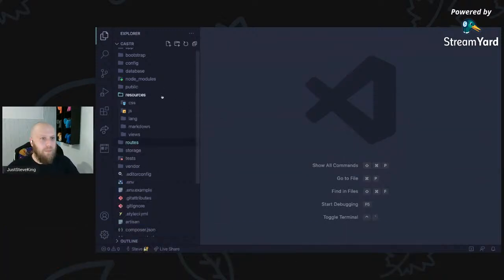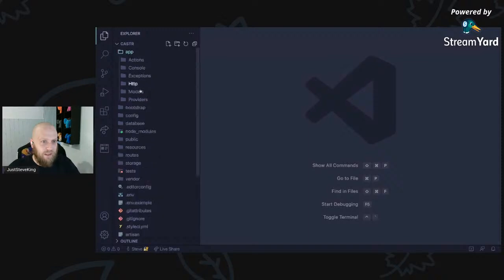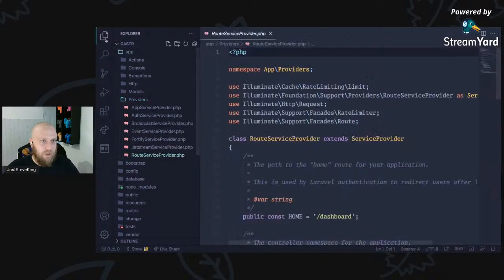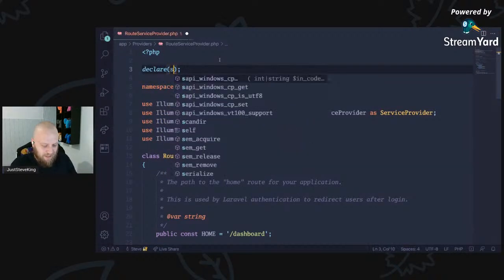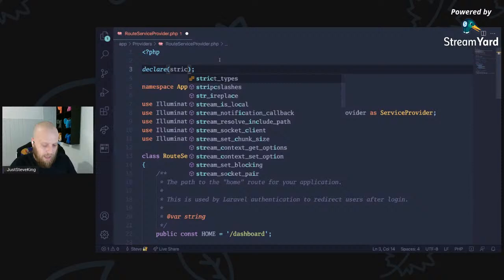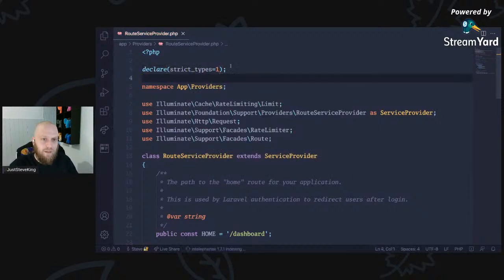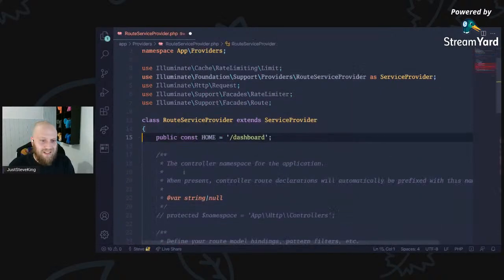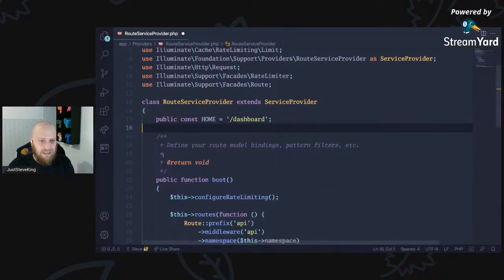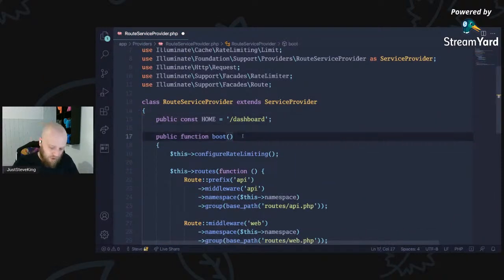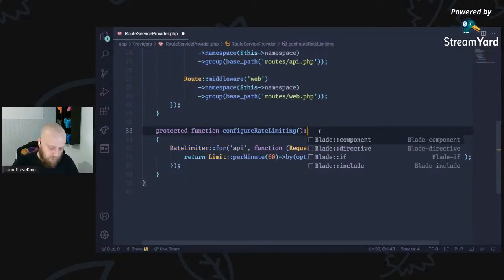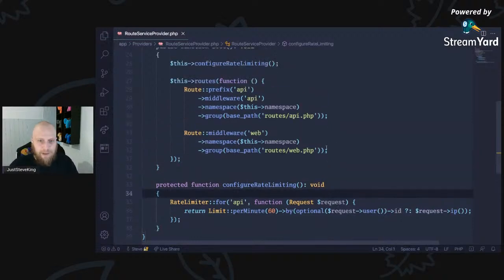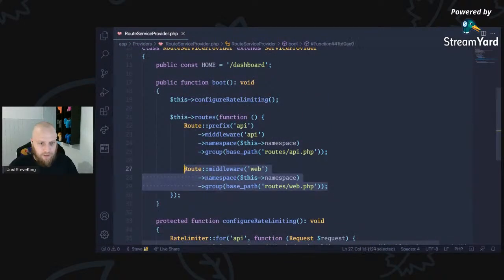When I'm building applications like this, the first thing I like to do is come over to my route service provider and work on this. The first thing is, because I'm Steve, I like to declare strict types, because I like to catch those odd times when you're sending something that shouldn't be sent. I like to clear out some of these, and I like to do return types instead, because I know what the service provider is doing. So I can clean that up, and I know that's returning void, and all of the names are relatively good anyway, so I'm okay.